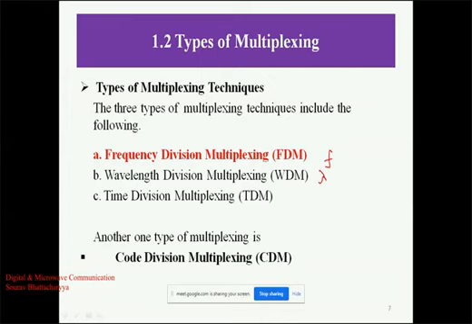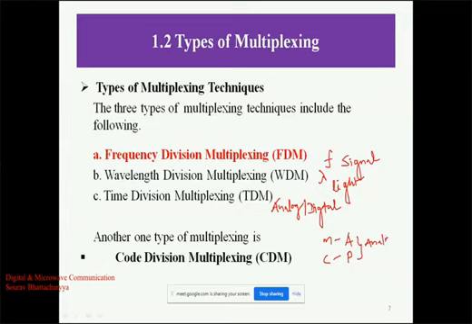In frequency division multiplexing we use an analog signal, and in wavelength division multiplexing we use light. The information is carried with the help of a light source. If the message is analog and the carrier signal is pulse type, we can say that is an analog modulation technique.